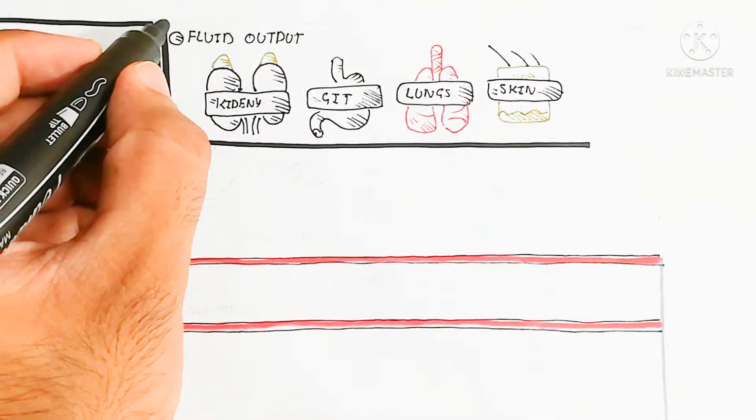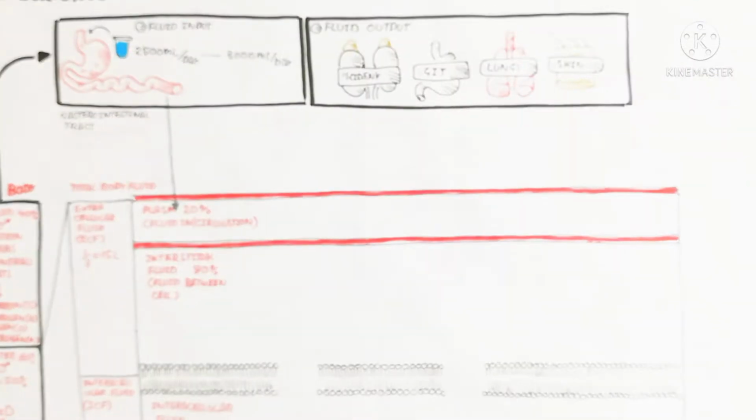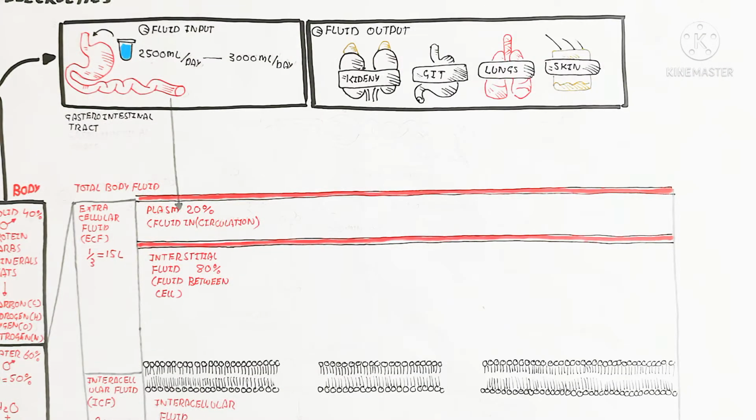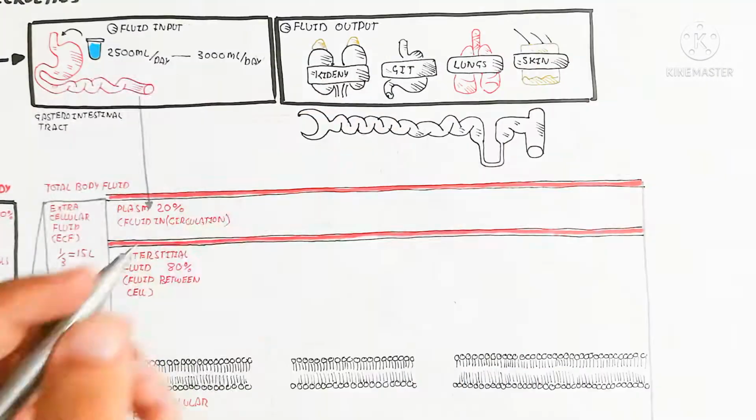The skin is important for the sweat glands to produce sweat. That total loss of fluid is known as the fluid output. So the input is the intake of water, while the fluid output is the releasing of water.